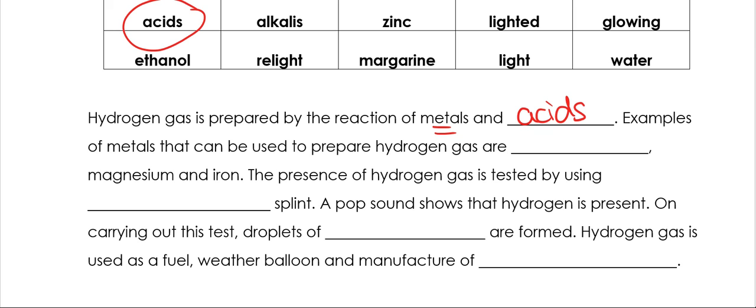Examples of metals that can be used to prepare hydrogen gas are, so the only one we have here that is metal is zinc. Magnesium and iron. The presence of hydrogen gas is tested by using a glowing splint.